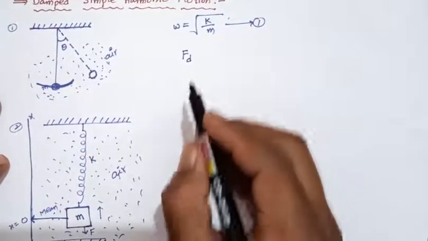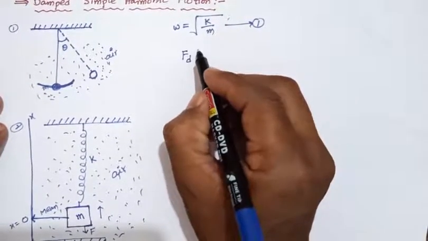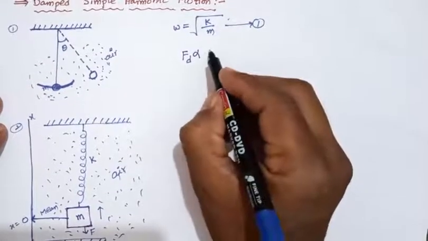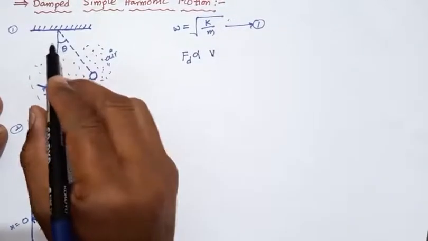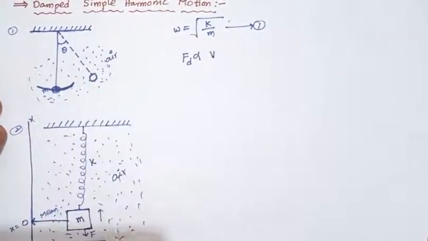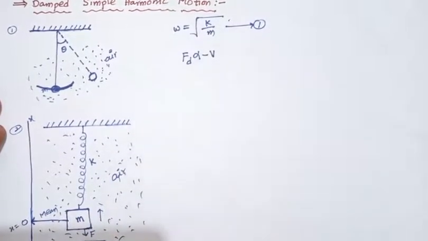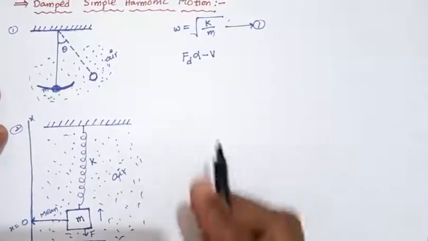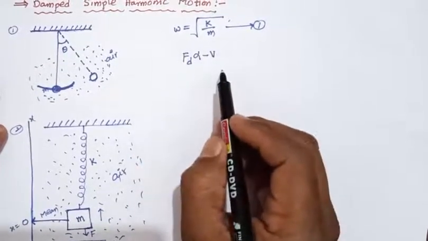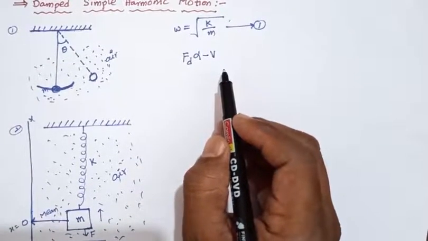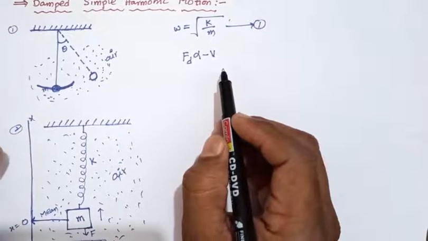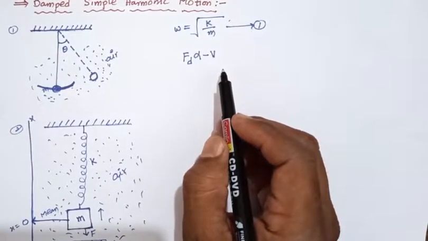The damping force is directly proportional to the velocity of the bob or block, and it acts in the opposite direction. We also studied this in lesson number 11, the mechanical properties of fluids.